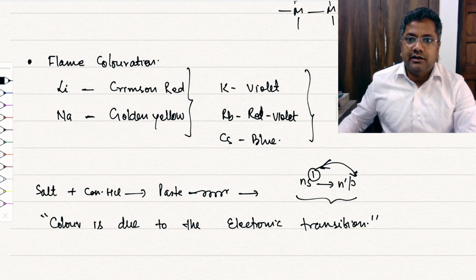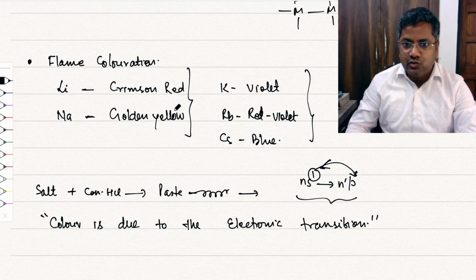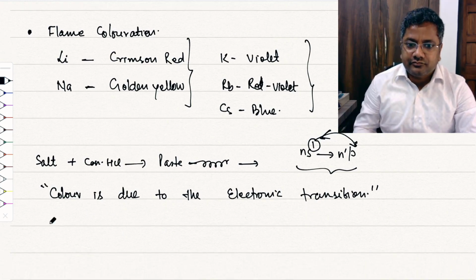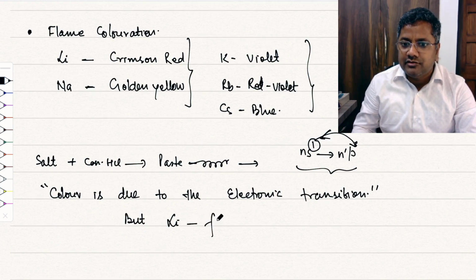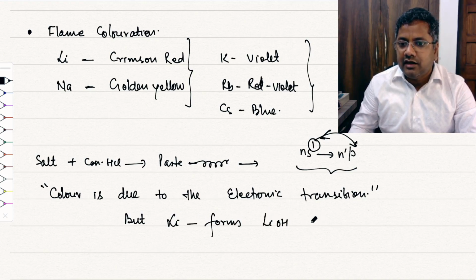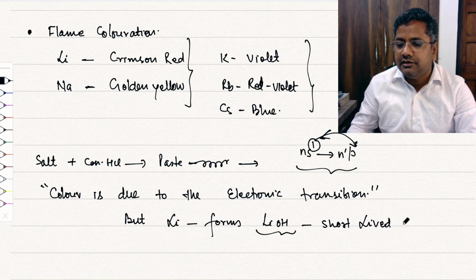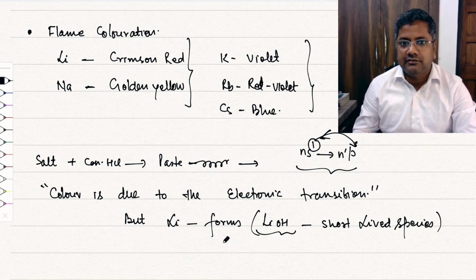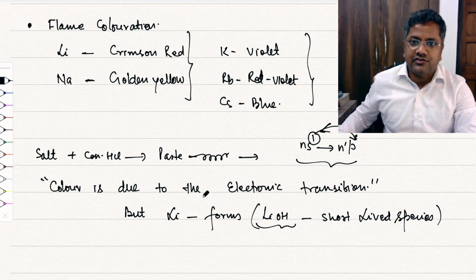Okay, so all the elements show color in the flame test due to electronic transition, but lithium forms lithium hydroxide, and this lithium hydroxide is a very short-lived species, right? So this is basically the flame coloration, right?